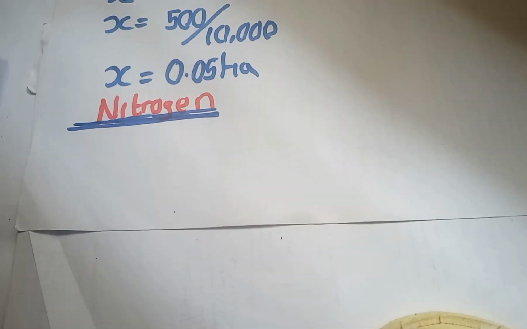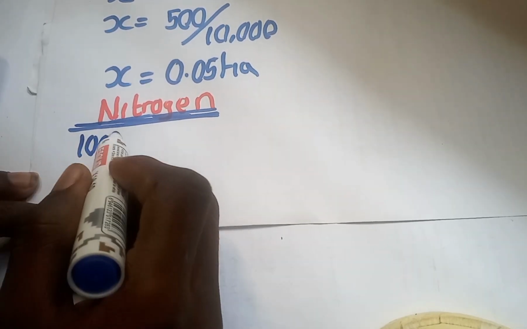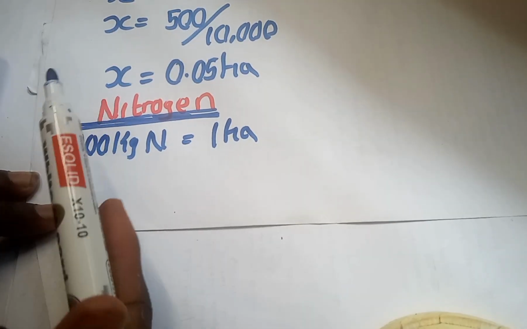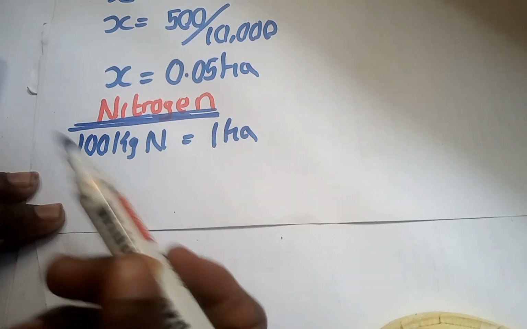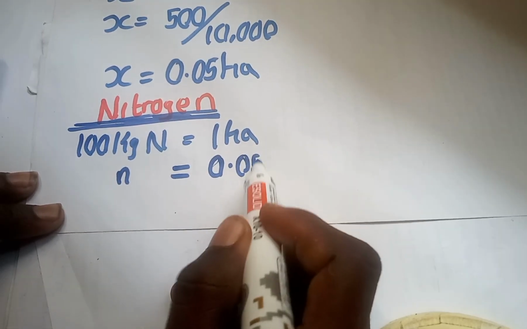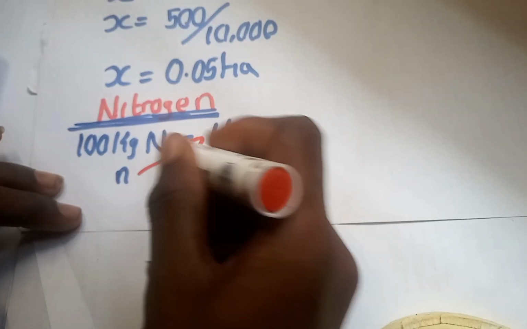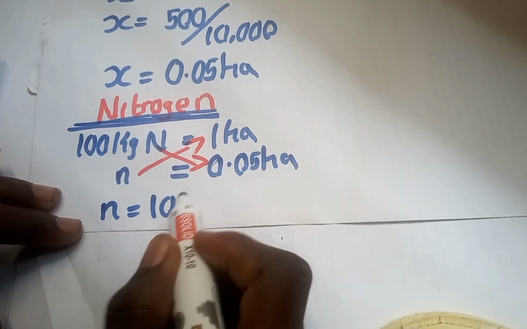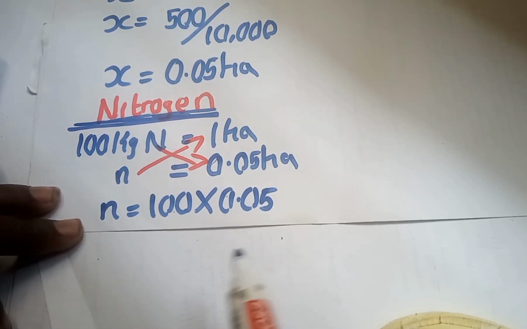So for the nitrogen, 100 kilogram of nitrogen was used in 1 hectare. When I convert my area of the farm, the area is not up to 1 hectare. So how many kilogram of nitrogen will I use? Let me represent it as small letter n for 0.05 hectare. If I cross multiply, I'm going to have n equals 100 multiplied by 0.05. So 100 multiplied by 0.05, that is what?